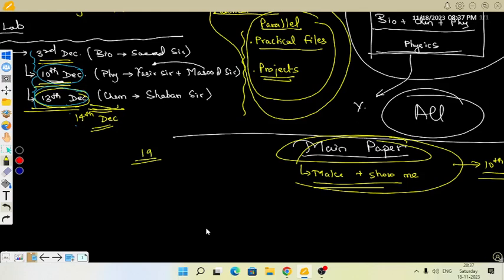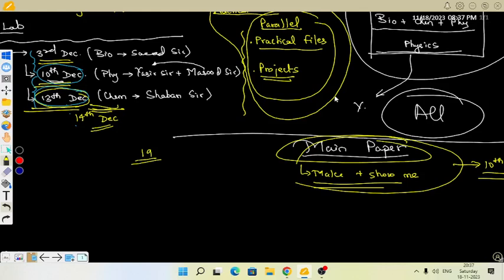That's why two teachers. For example, if you and Shaban sir are there, Shaban sir can take the boys in the chemistry lab, and you can take the girls in the bio lab. Like that, we can do it. Chemicals are also required in the bio lab to carry out these things. That will be done, inshallah, because we have to arrange and manage anyhow, inshallah, prior to all these things.